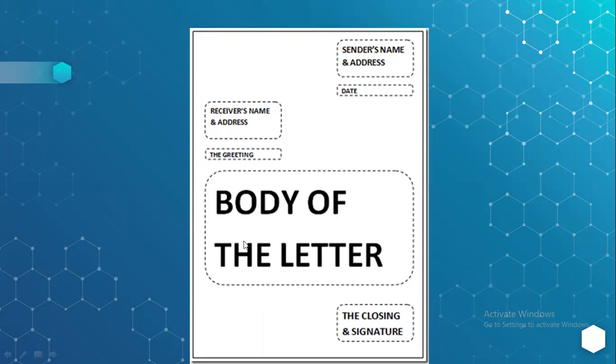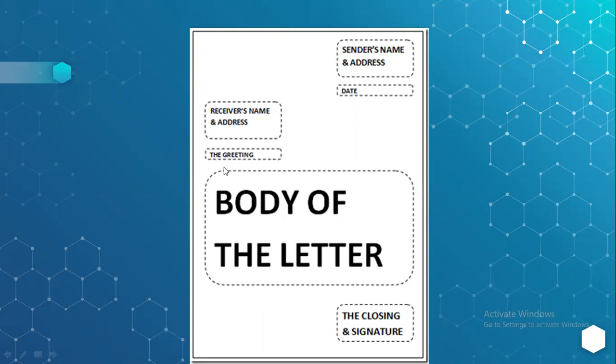Okay, so the body of the letter may contain different components, like an opening paragraph, the main content of the particular message, and the closing paragraph. All these things come under the body of the letter, but the body of the letter must be present over here. So: company letterhead, then date, then receiver's name and address, then greeting or salutation.